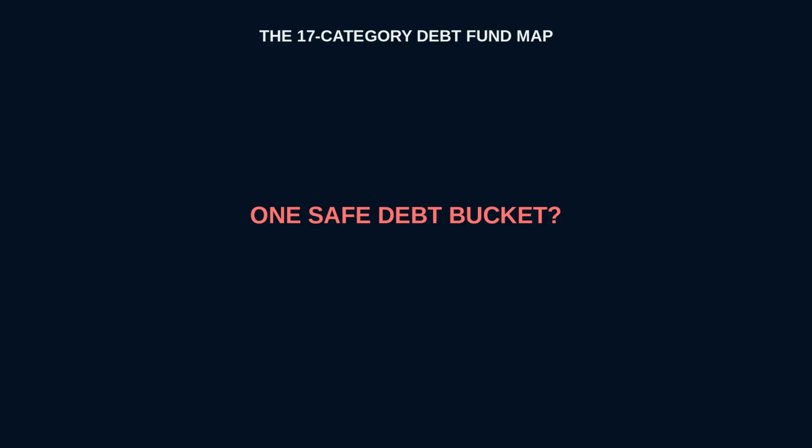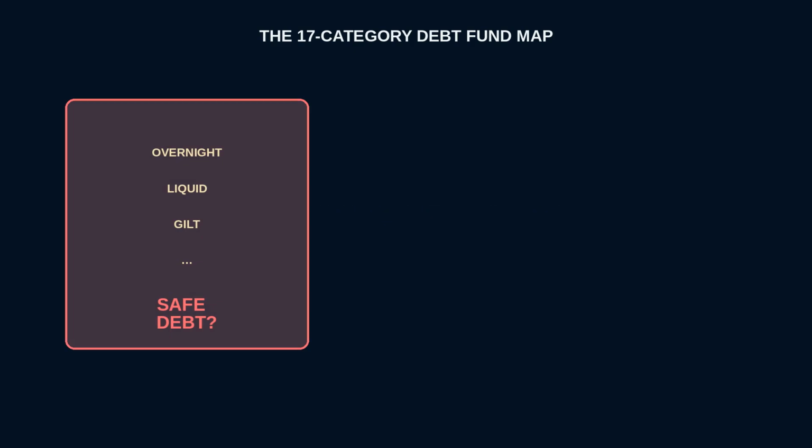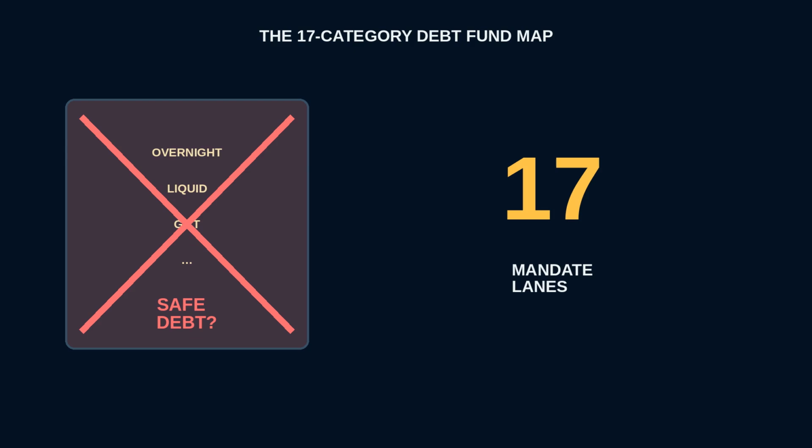Welcome, in this lesson, let's learn the 17-category debt fund map used for open-ended debt mutual funds in India. This matters because the words debt fund are often treated as one safe bucket, yet each category name points to a different mandate under the February 2026 SEBI categorization framework.